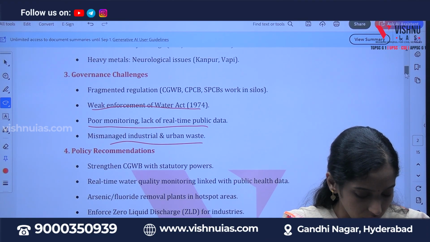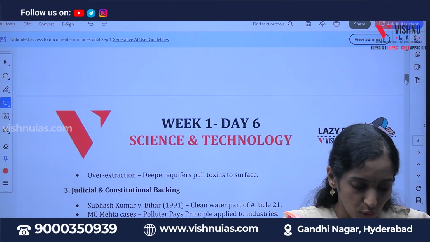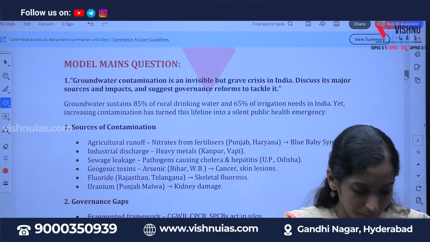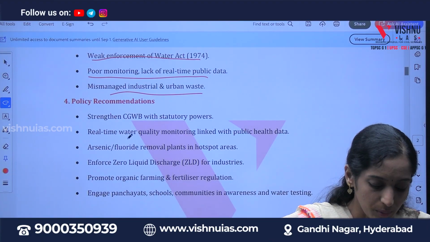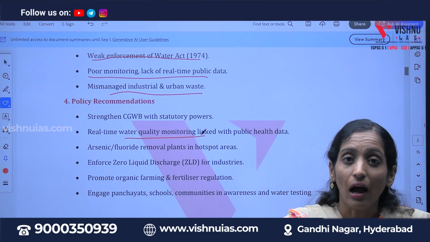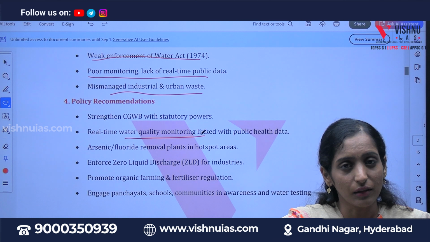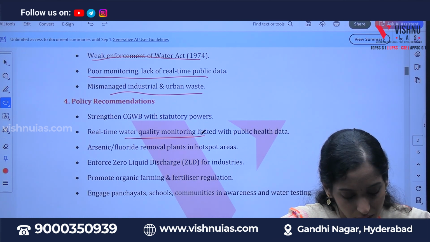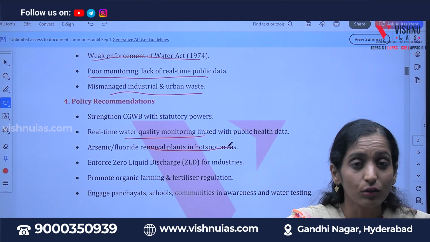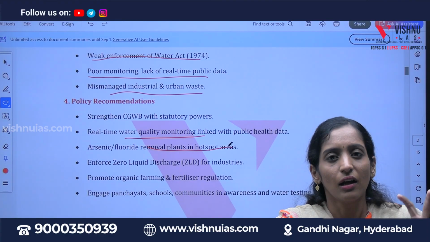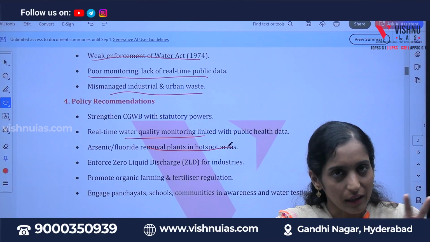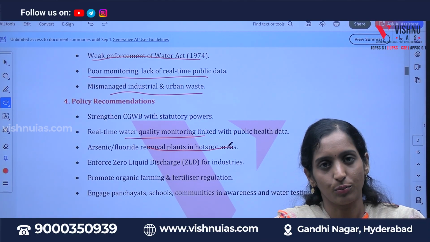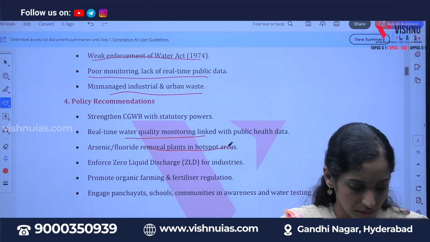As a policy recommendation, the Central Water Commission should become a statutory body, and real-time quality management should be present. Arsenic and fluoride are the most contaminating agents in India, so removal plants should be present in the hotspots. If neurological disorders are occurring due to heavy metals, like in the Kanpur region, that is a hotspot, and you have to establish these plants there.